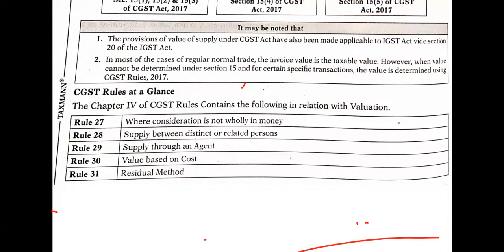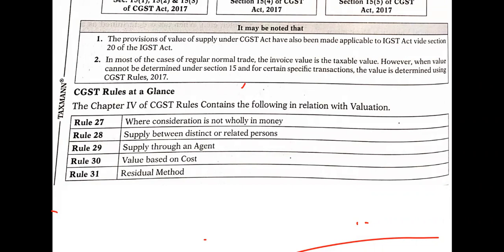Rule 28, supply between distinct or related persons, right? It can be distinct, some different persons, or related persons. Rule number 29, supply through an agent. When you supply goods through a middleman, agent or a broker, rule number 29 is applicable.